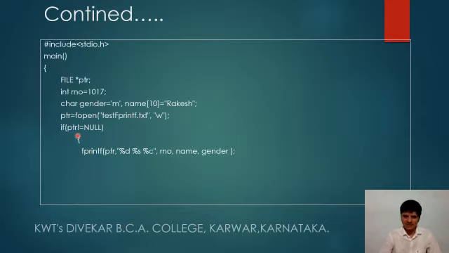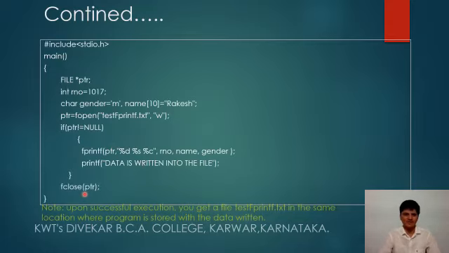Now further, if ptr is not equal to null, what I am doing is assigning, with the help of these format specifiers, the roll number, name and gender. We have to take care that when a format specifier is specified, the respective data or variable of the same type should be mentioned in the fprintf, and this data is going to be stored in the ptr file pointer. After that, display an appropriate message and then close the file.